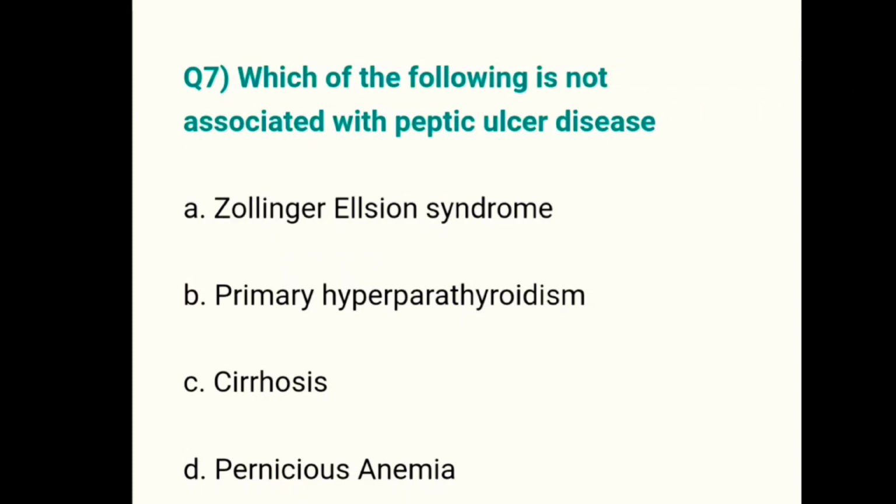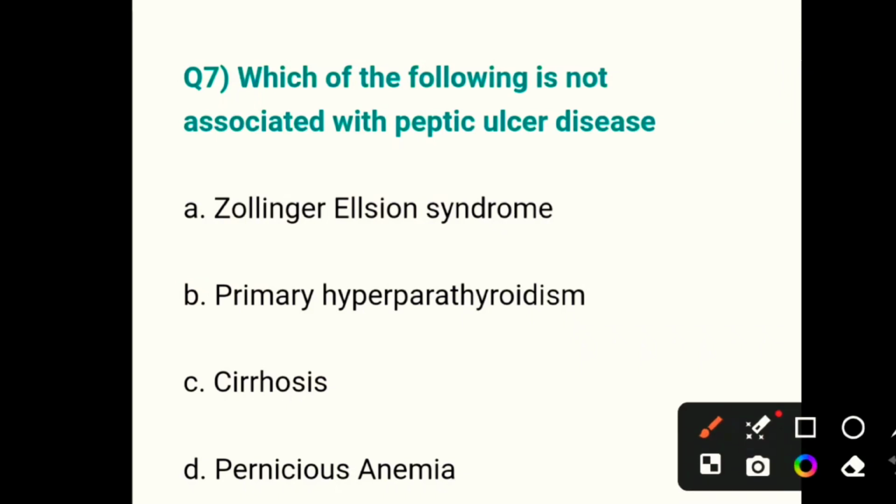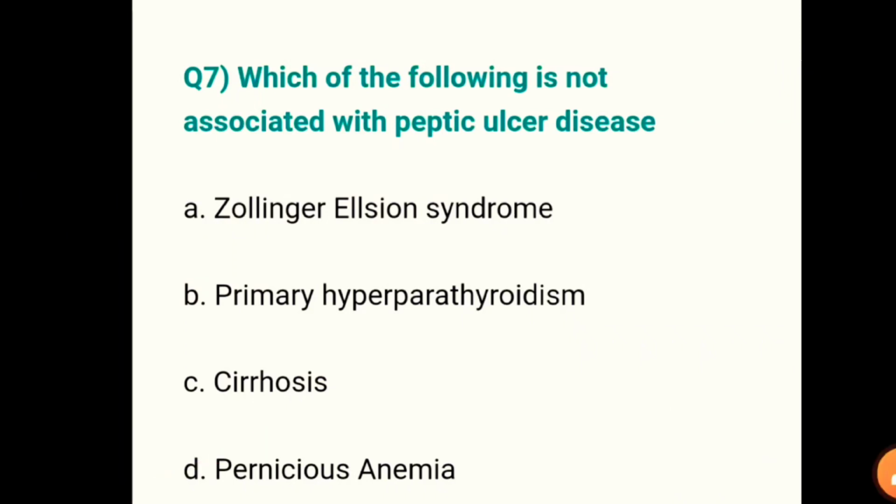Which of the following is not associated with peptic ulcer disease? Very high yield MCQ from the exam point of view. Zollinger-Ellison syndrome, primary hyperparathyroidism, cirrhosis or pernicious anemia. Which condition is not associated with peptic ulcer? Zollinger-Ellison syndrome is associated with peptic ulcer, primary hyperparathyroidism too and cirrhosis, but pernicious anemia is not associated. So this is the single best answer.